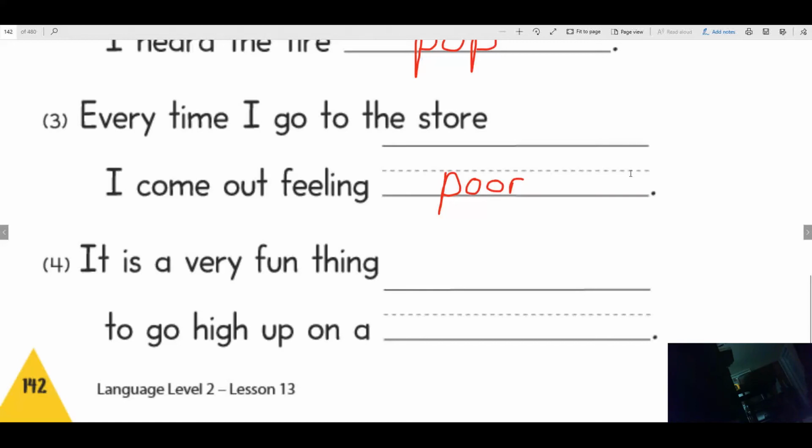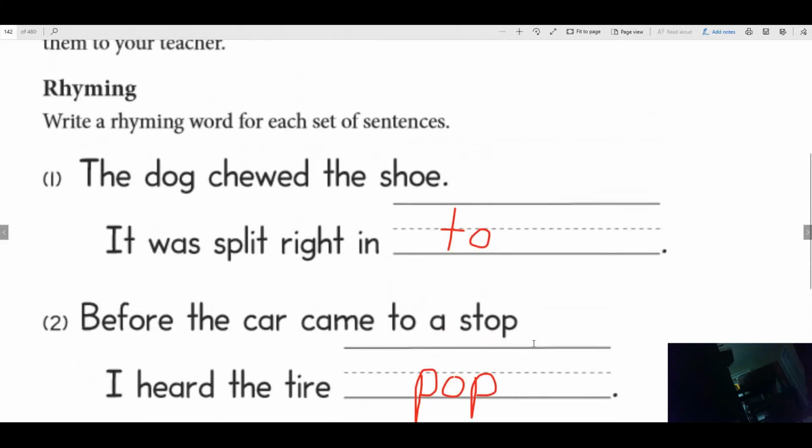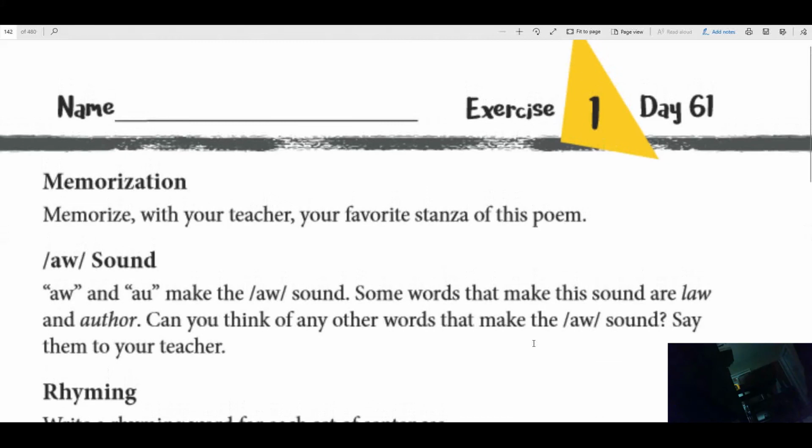Those rhyme. One more. It is a very fun thing to go high up on a swing. It rhymes. It's a very fun thing to go high up on a swing. Those rhyme. Good job. Alright, so we're going to go ahead and get your sheet of paper.